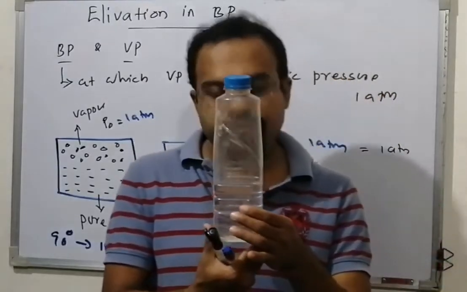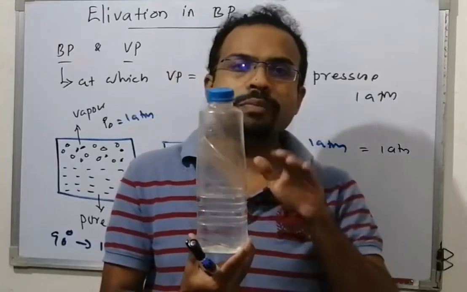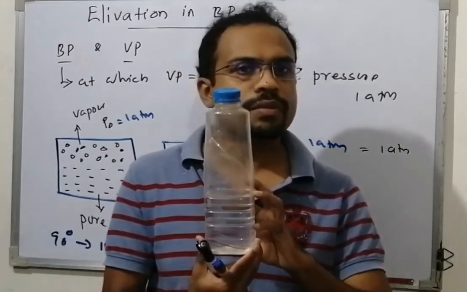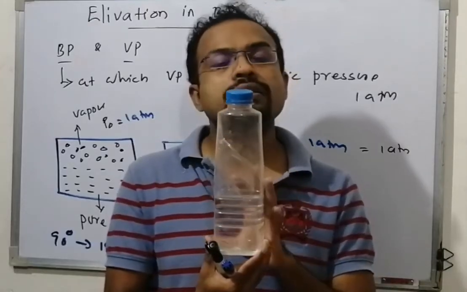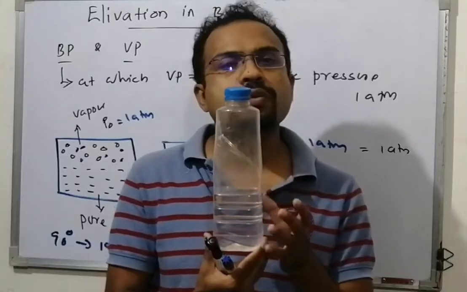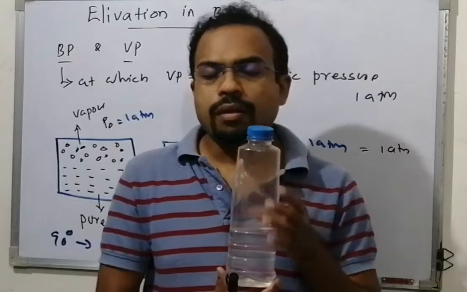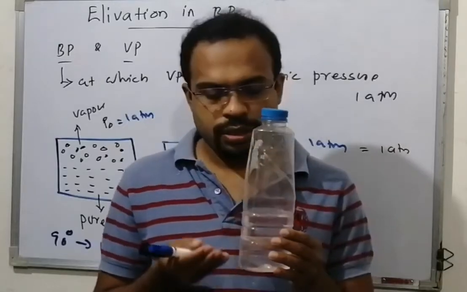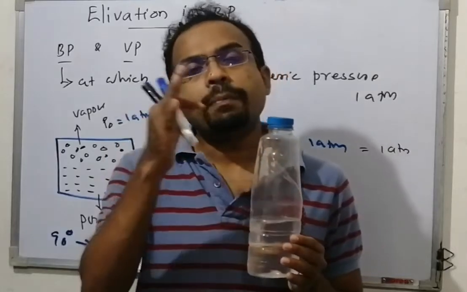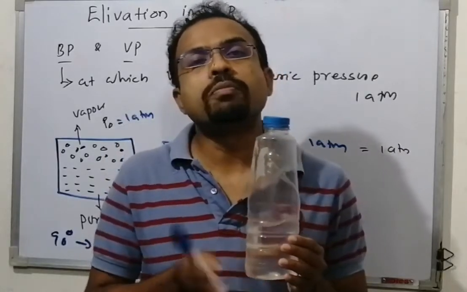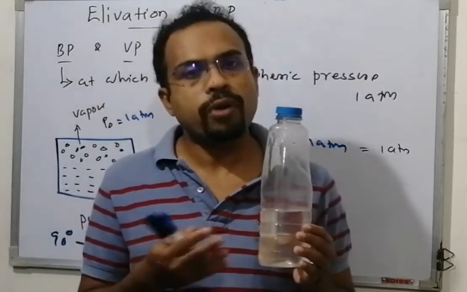Why not vaporization from the bulk? The reason is that if a vapor bubble is formed from here, it will be suppressed by the liquid pressure, because the vapor pressure is lower than the surrounding pressure. That is why vaporization only happens from the surface. But suppose you increase the temperature: vaporization increases, vapor pressure also increases, and at a particular temperature, water starts boiling.